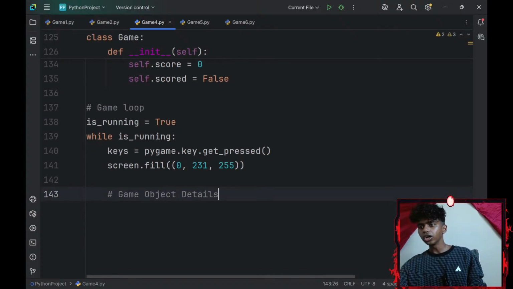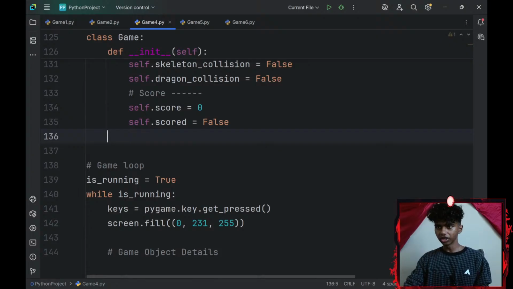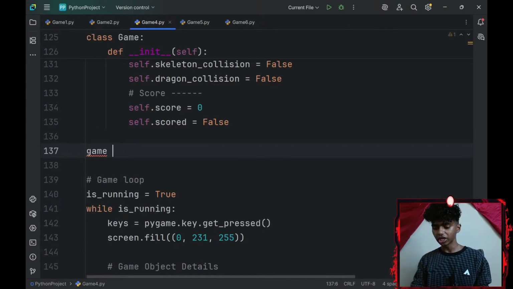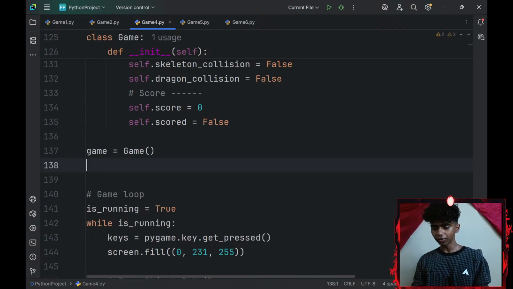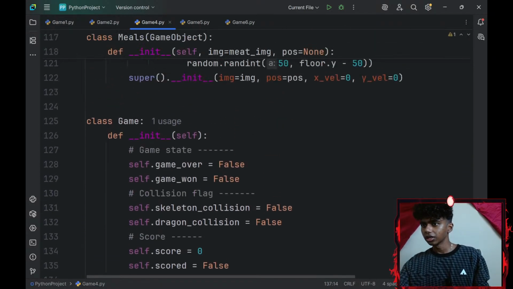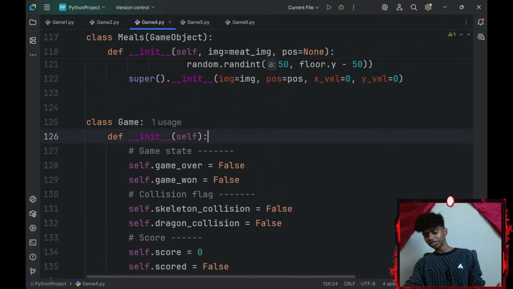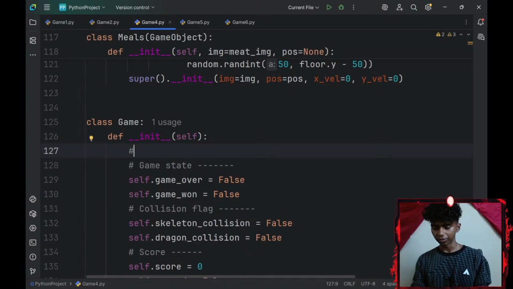There we go. Okay, for my game object details, I'll go ahead and create a game object that's equal to my game class. And then I would need a hero object. My hero objects are going to be inside of my class as well, so maybe I add a comment that says game objects.